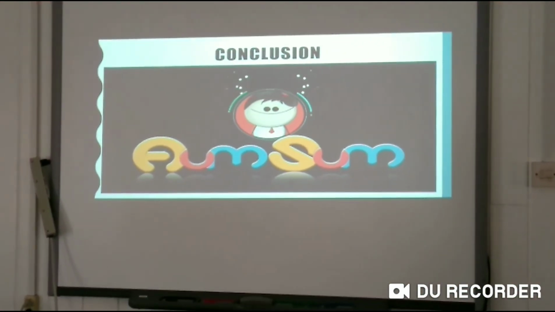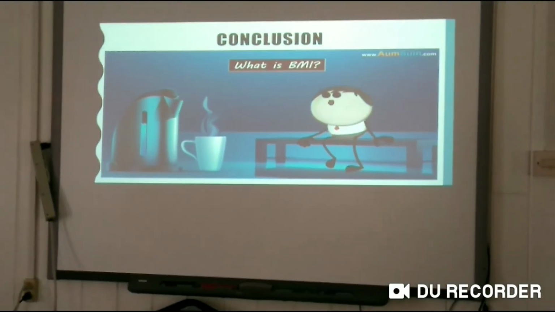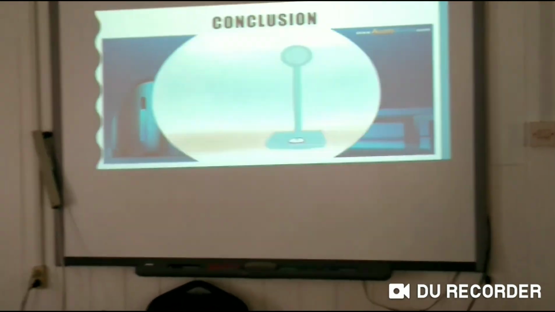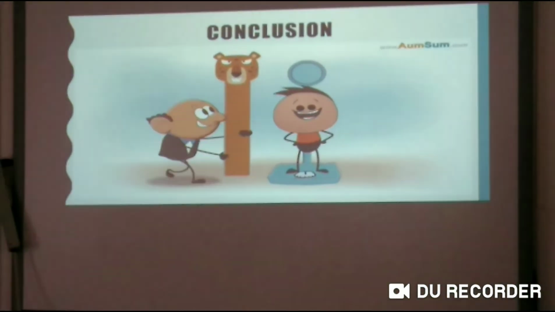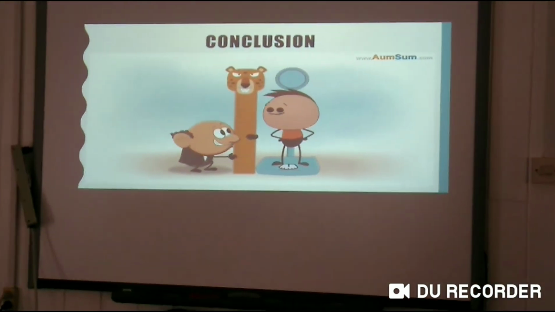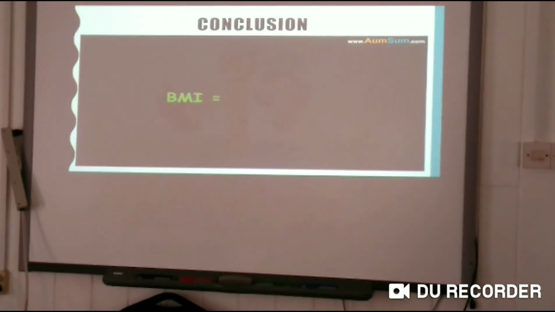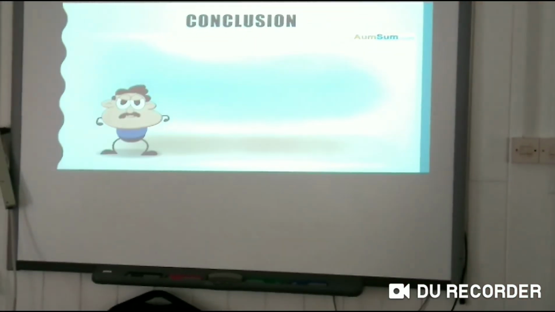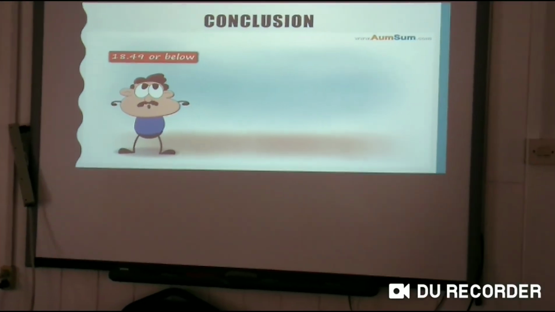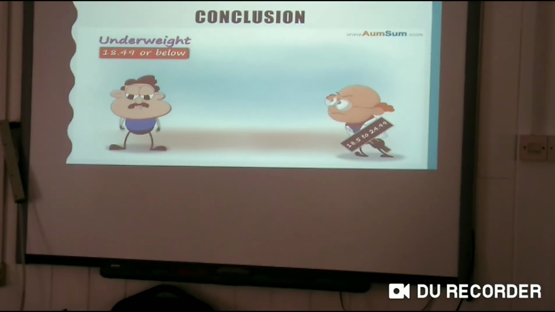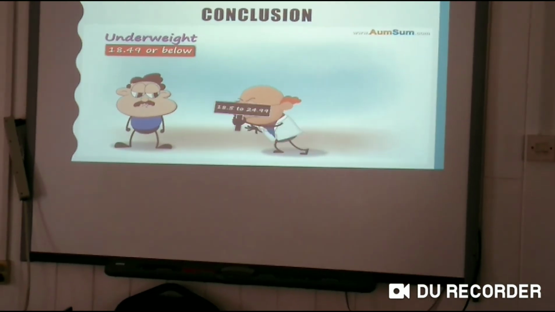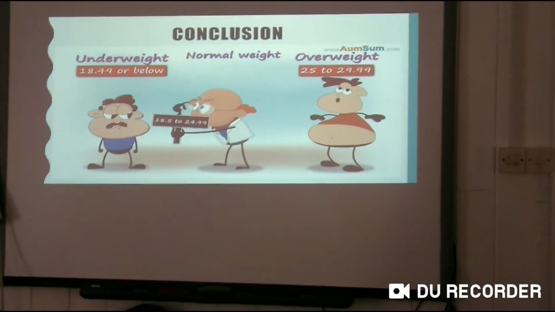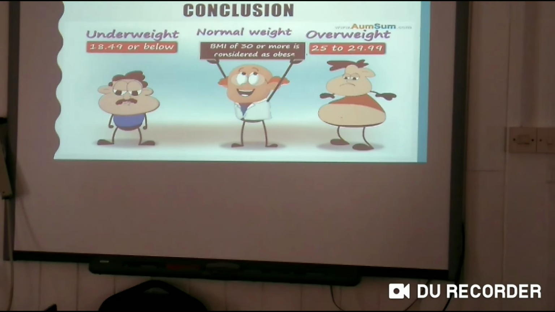it's time. What is BMI? Burger with mango ice cream. Nah. BMI stands for Body Mass Index. It is used to check whether we have a healthy weight according to our height. BMI is calculated by dividing a person's weight in kilograms by his height in meters squared. A BMI of 18.49 or below indicates that the person is underweight. 18.5 to 24.99 is considered normal weight. 25 to 29.99 overweight, and a BMI of 30 or more is considered obese.